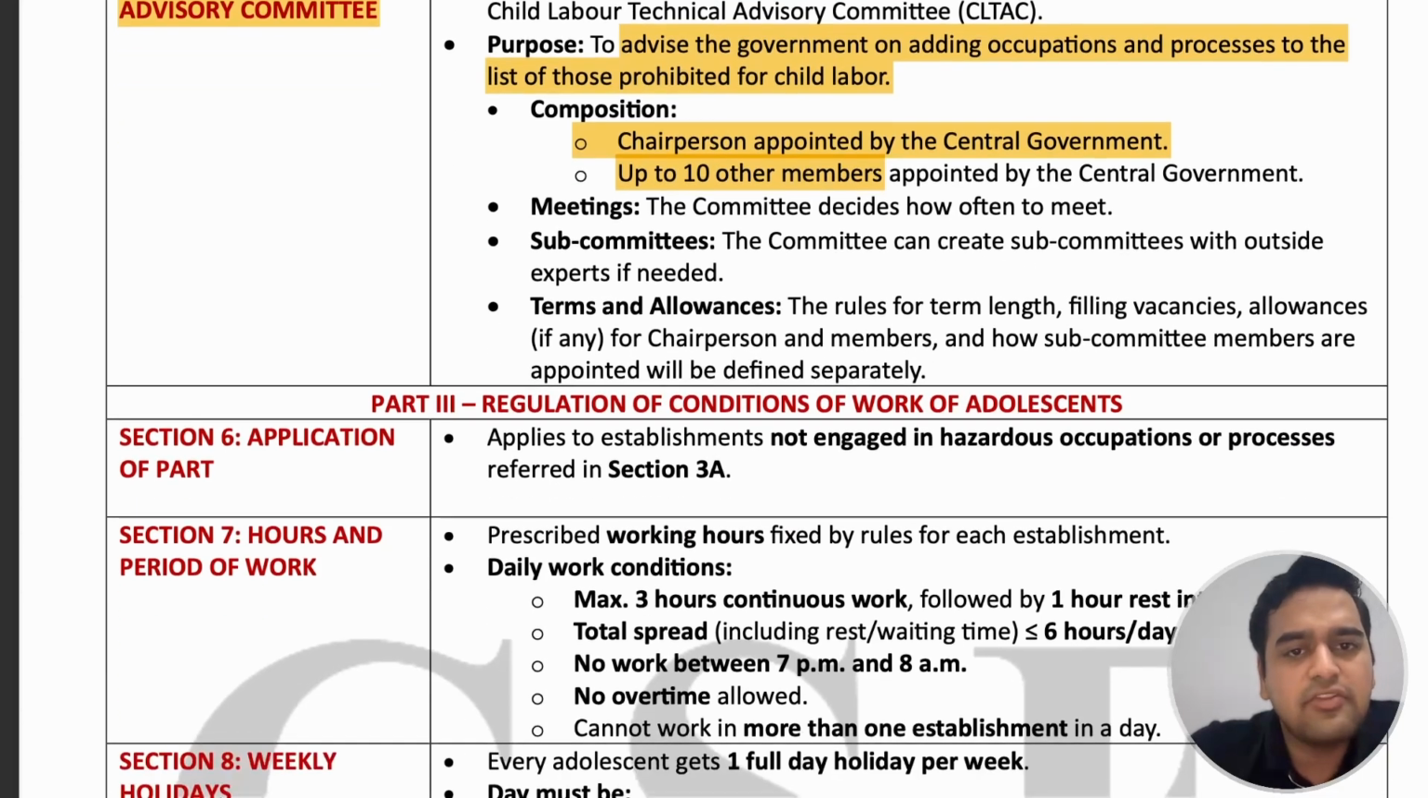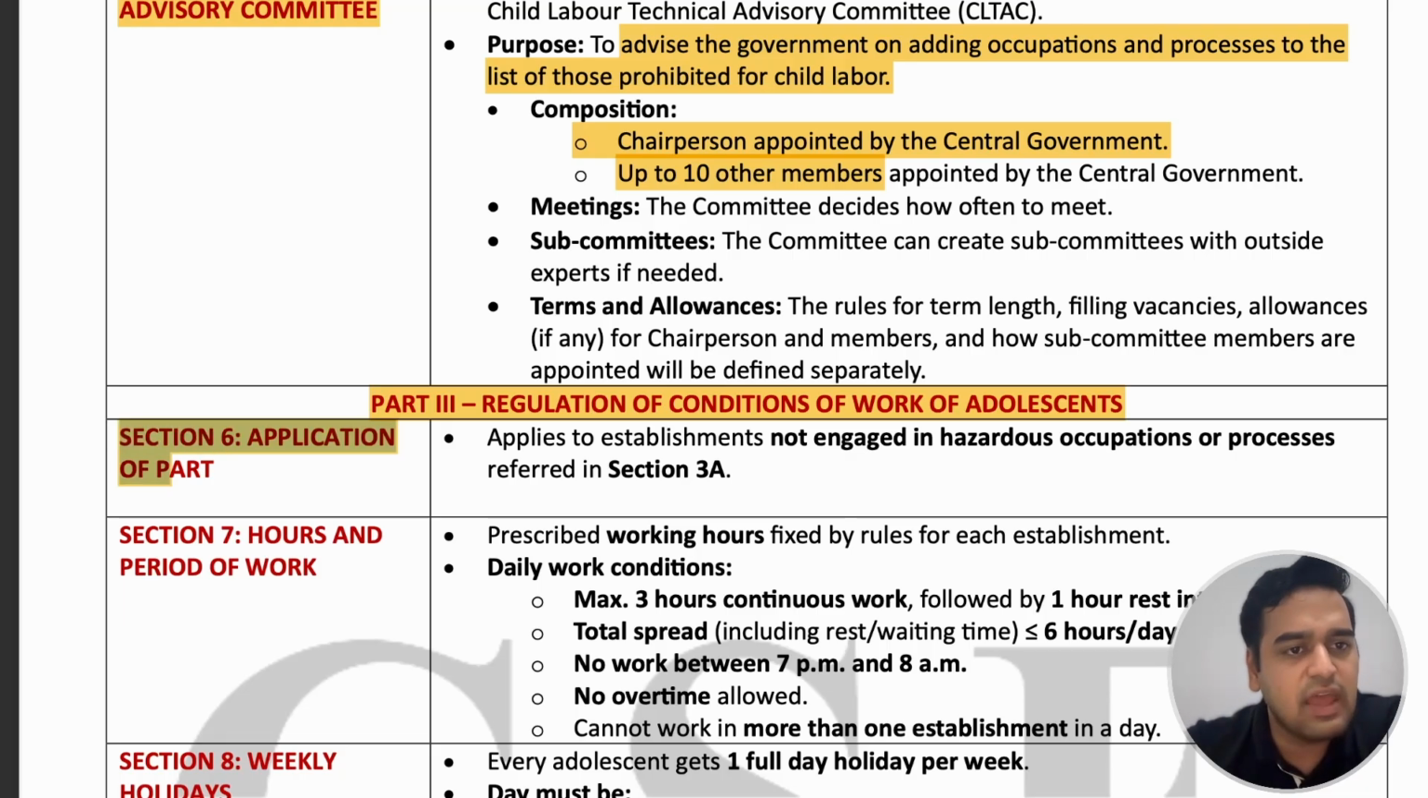Next is part 3, regulation of condition of work of adolescent. So now we have seen what are the areas where child labor and adolescents are prohibited from employment. Now we are going to see how the work condition of adolescents will be regulated in non-hazardous work processes where they are allowed to work.